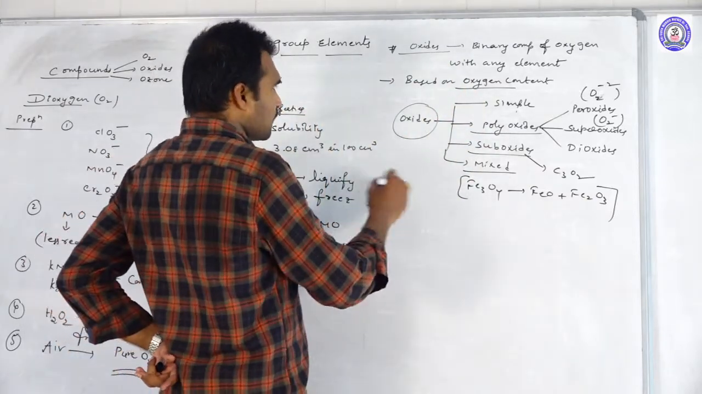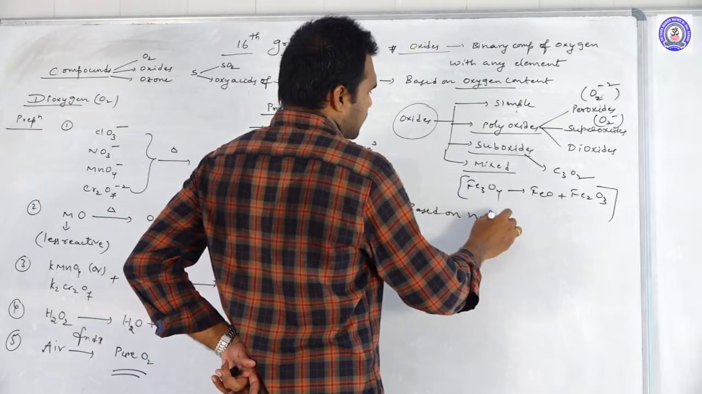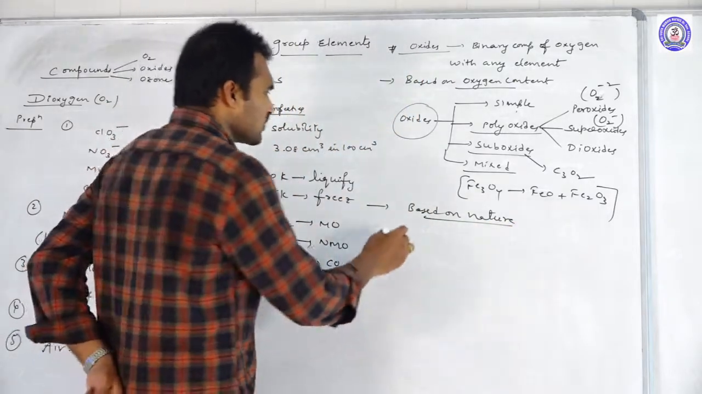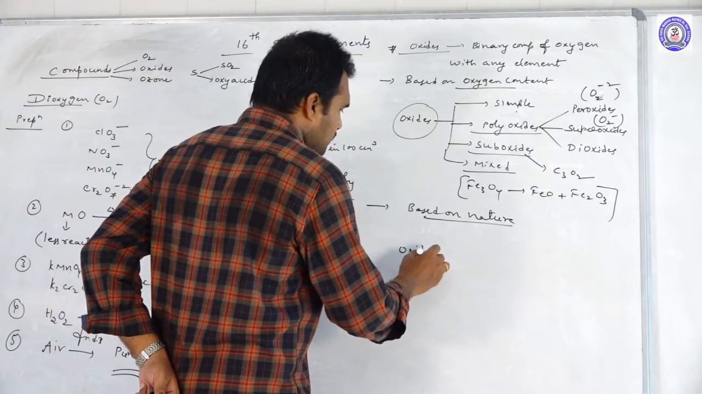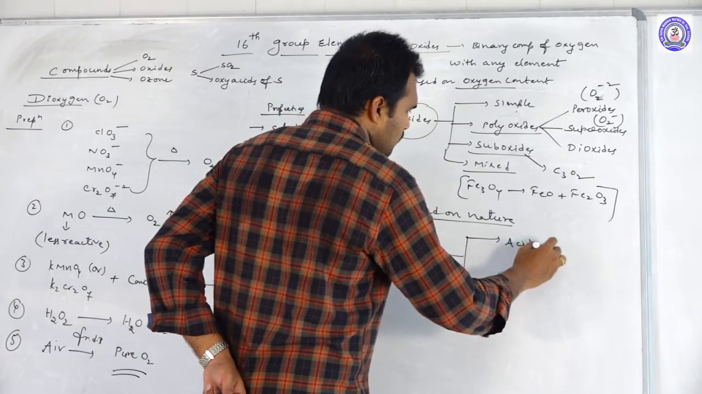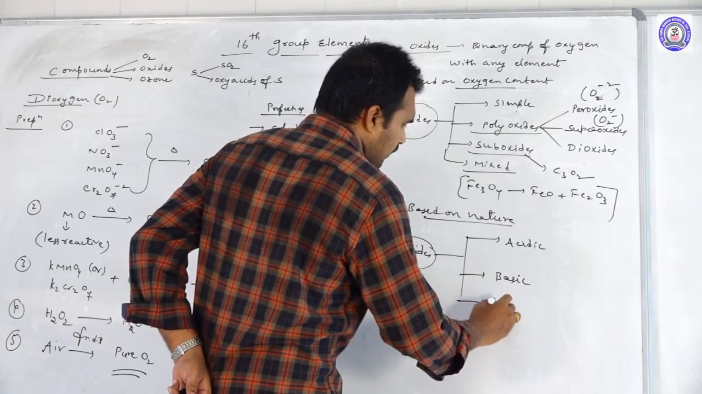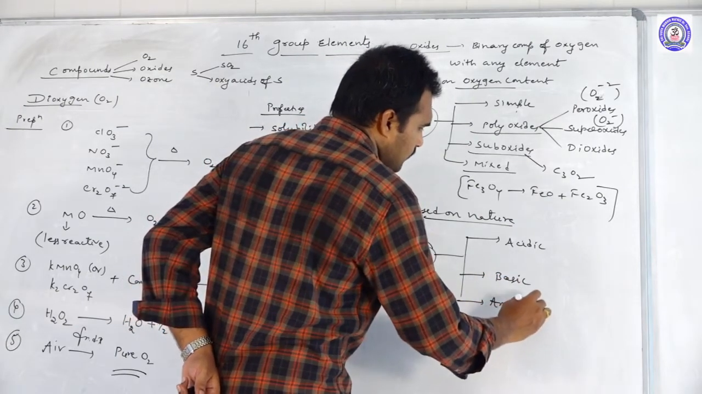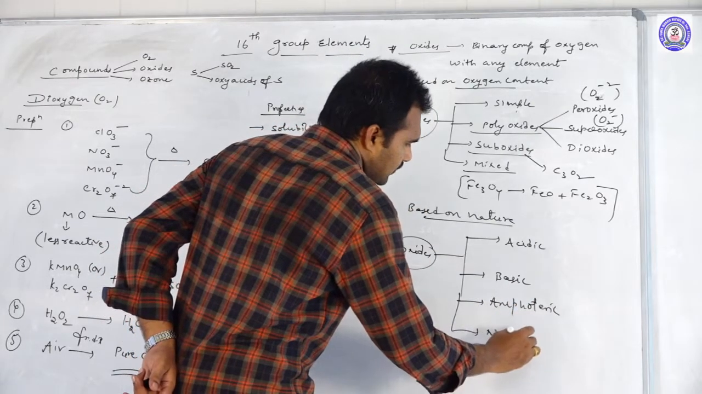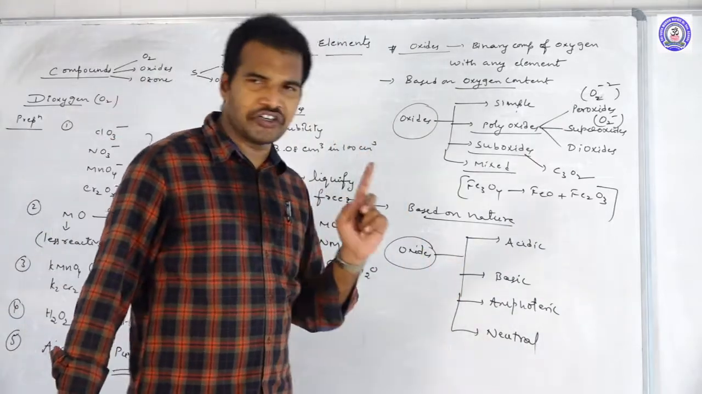Then the second classification is based on the nature of oxides. On the basis of nature, we are classifying oxides into the following categories. The first one is acidic oxides, next one basic oxides, next one amphoteric oxides, and the fourth one neutral oxides. Acidic, basic, amphoteric and neutral.